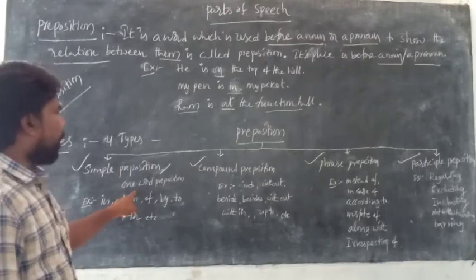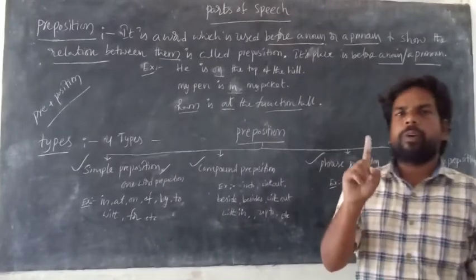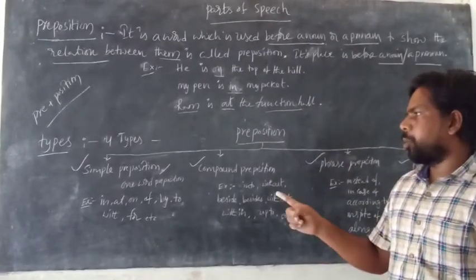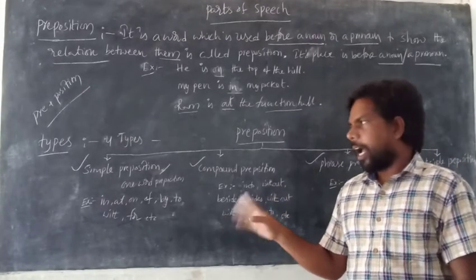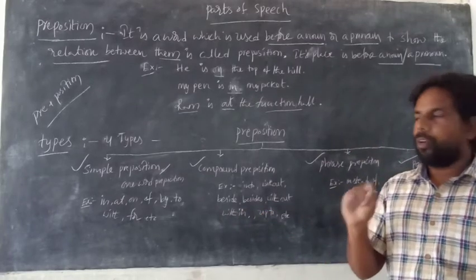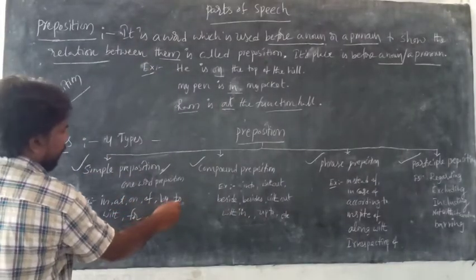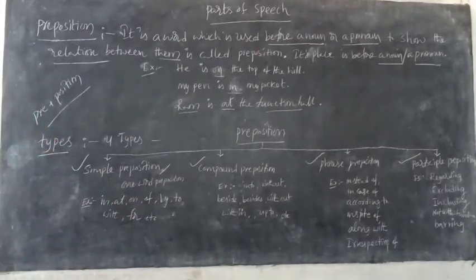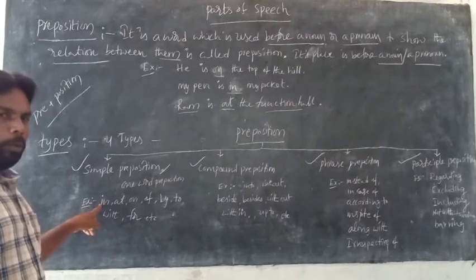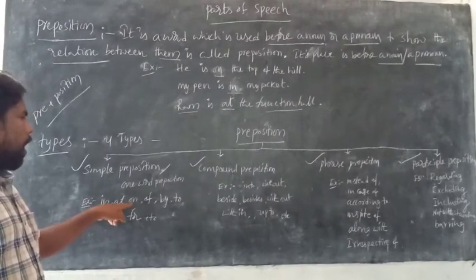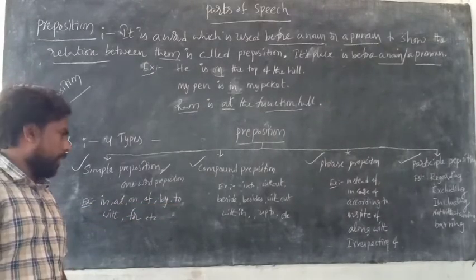Simple preposition has one more name, that is one word preposition. Simple preposition means a one word preposition. It is simple, and it is only one word. For example: in, at, on, of, by, to, with, for, etc. In is a simple preposition. To look at, it is very simple, and to use also it is simple.